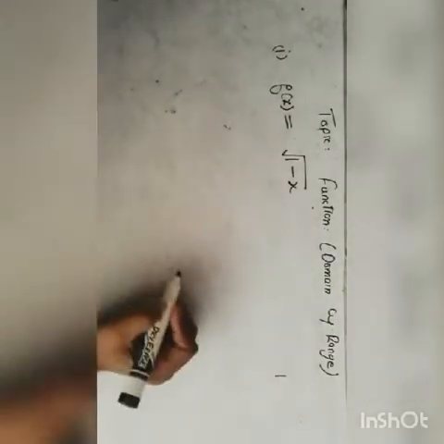So in this function we can observe that if we put natural numbers like 1, 2, 3, 4, 5, we get values. These are the x-axis numbers.